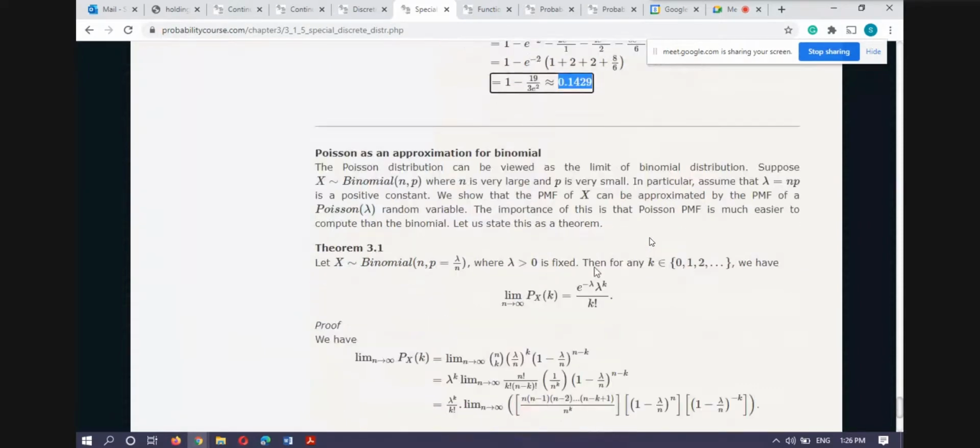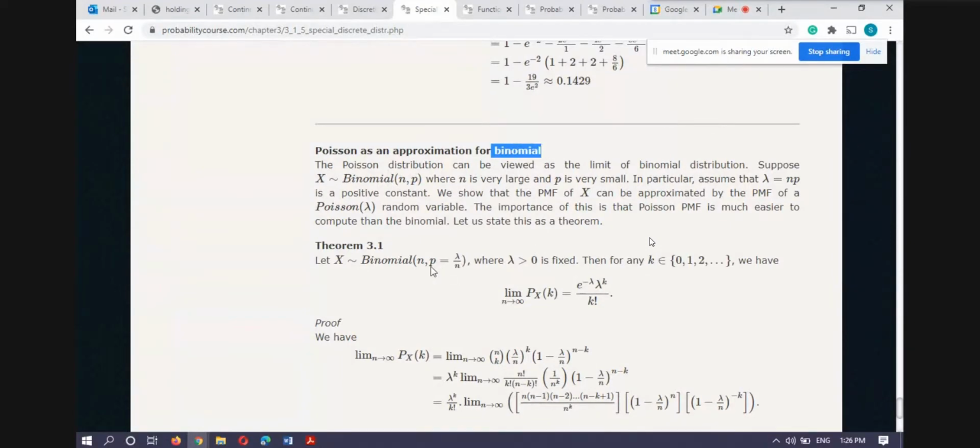Now, actually this Poisson distribution is an approximation of the binomial distribution. Here we assume the probability of success in the binomial distribution is lambda by n, for some lambda greater than 0. Here I am executing the experiment n times in the binomial, but if n tends to infinity, it means the probability is decreasing.